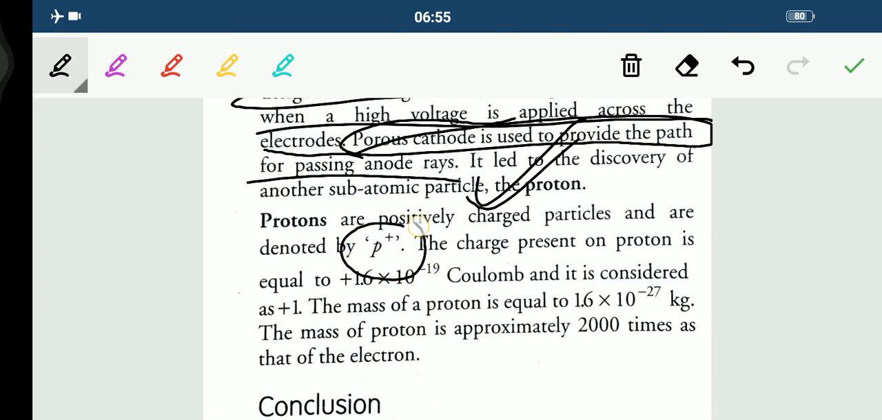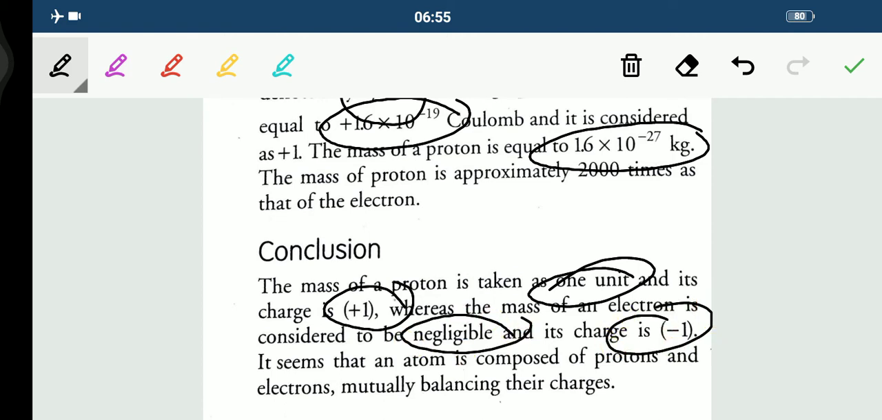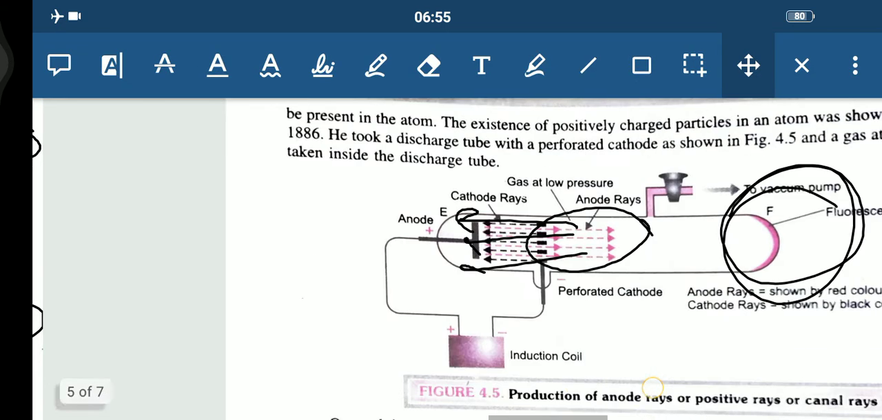Proton, children, is positively charged, and the charge is plus 1.6 into 10 raised to power minus 19 coulomb, and the mass is 1.6 into 10 raised to power minus 27 kg. Fine. So what was the conclusion? The mass of a proton is taken as 1 unit and its charge is plus 1, whereas the mass of electron is considered to be negligible and its charge is minus 1. Fine, children.